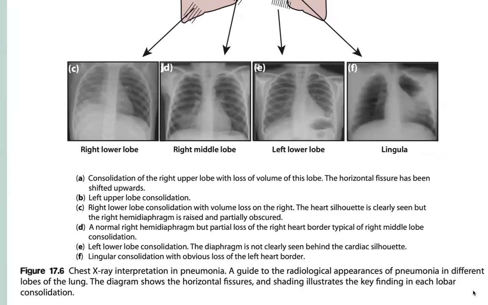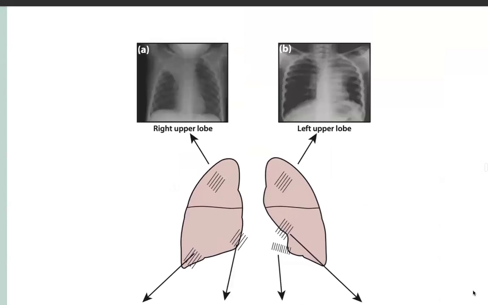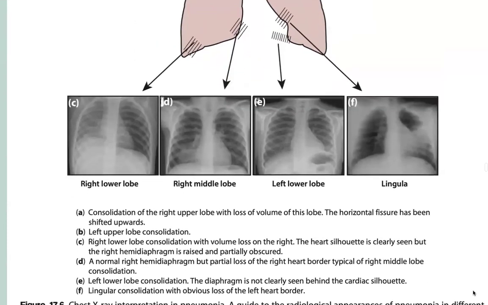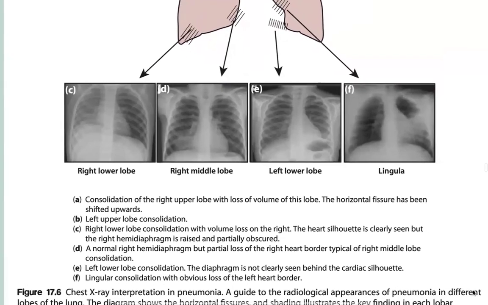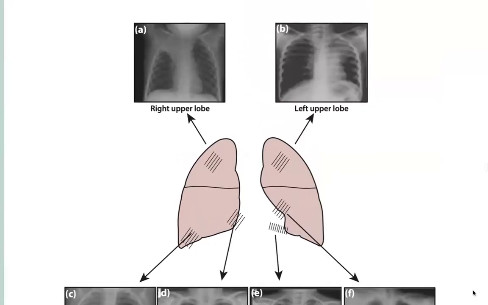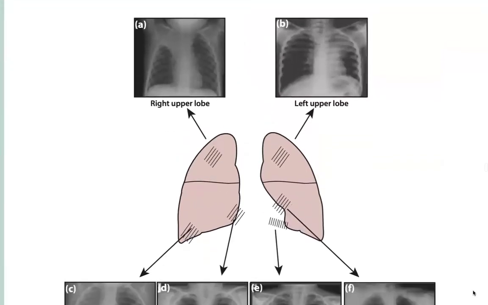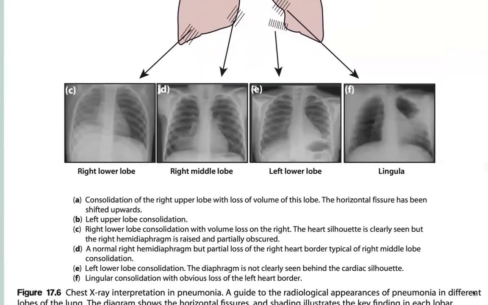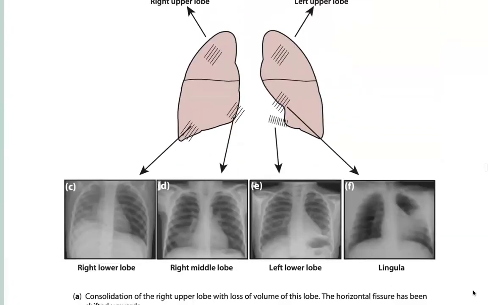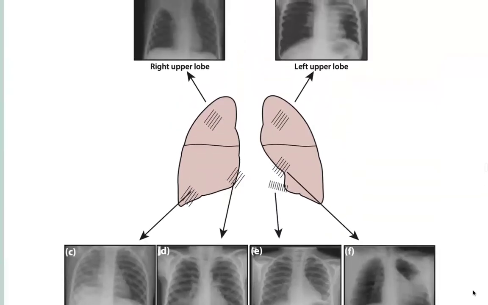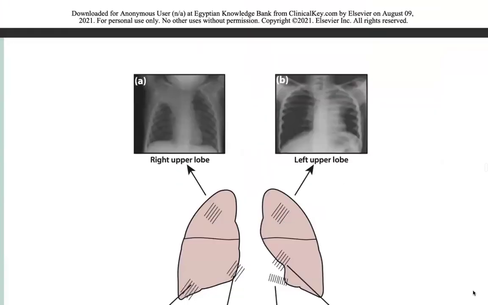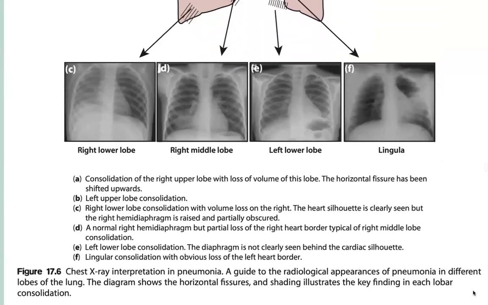Right lower lobe. A is right upper lobe. So there is pneumonia, consolidation in the right upper lobe with loss of volume of this lobe. The horizontal fissure has been shifted upwards. B is left upper lobe consolidation.